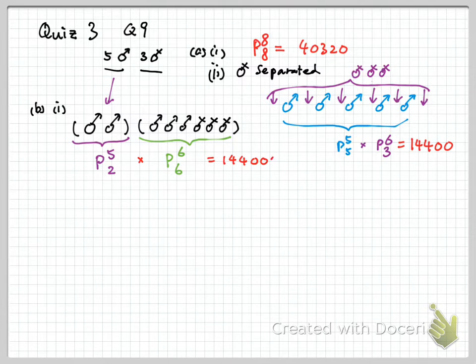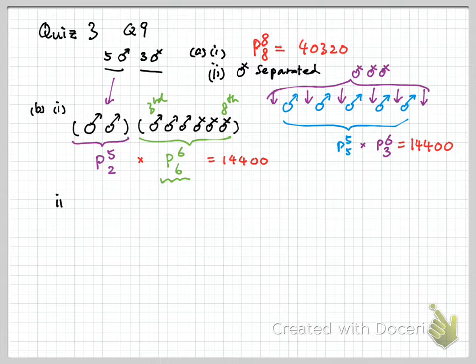So this is another 14,400. What is important in this part is the green number. From the 3rd one all the way to the 8th one, we do not care about the gender. Whether it's a male or female does not matter, as long as there are 6 persons lining up at the end of the row. So that would be 6P6.